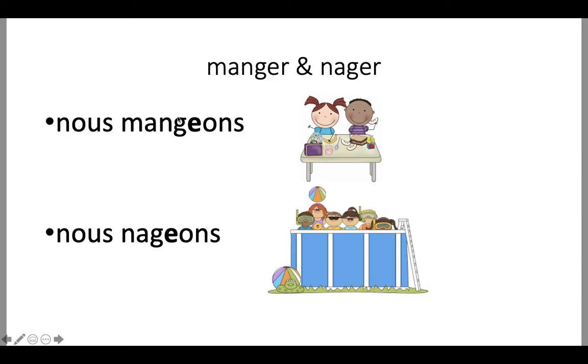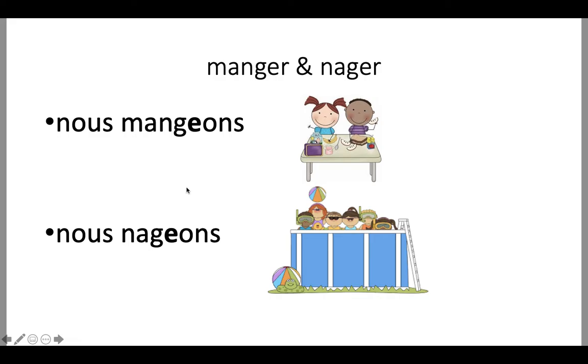And it's only when you've got a G, only in the nous form, so there's an O-N-S. You insert an E in here, and all that does is make the G soft, like J instead of G. If you forget it, it's not going to be the end of the world. I just want you to know that you have it in here and that you understand where it's coming from. But if you're just speaking, you don't even have to worry about it because you'd already know to say nous mangeons and nous nageons. So just that little E has to get inserted there.